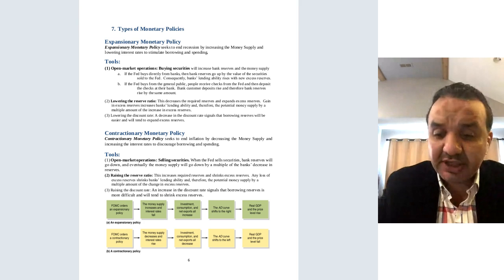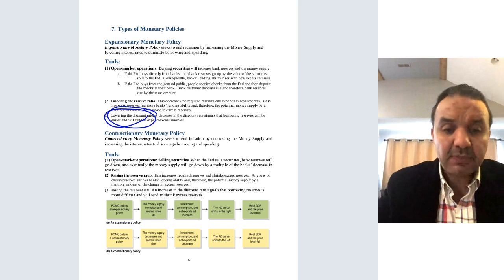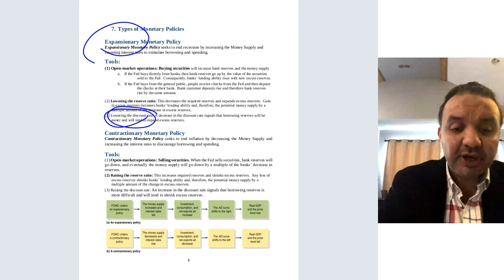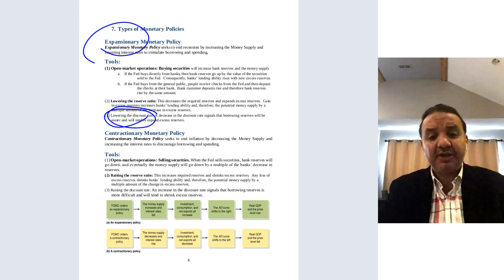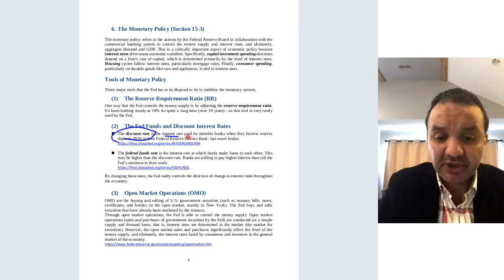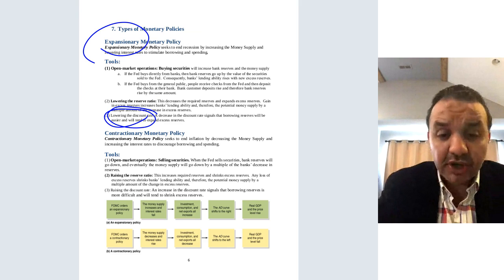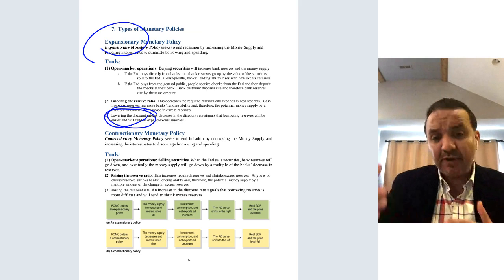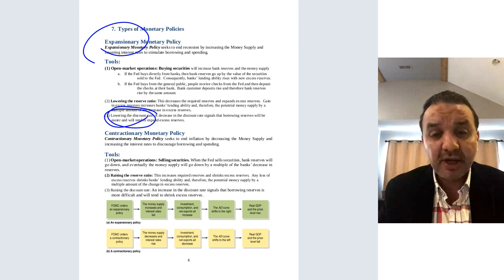Okay, now let's see the next one. What about the discount rate? Expansionary monetary policy, I want to remind you, what is the discount rate? So this is the definition of discount rate. This is the interest rate charged to member banks when they want to borrow from the federal bank. So to stimulate the economy, should the federal bank charge more or less on the interest rate whenever member banks want to get loans from the federal bank?